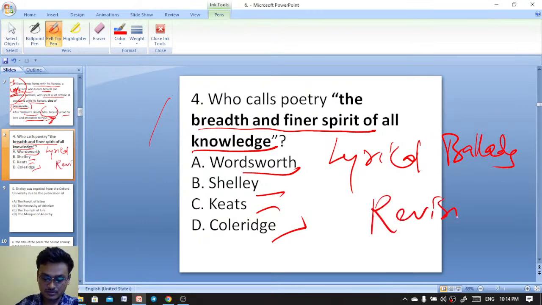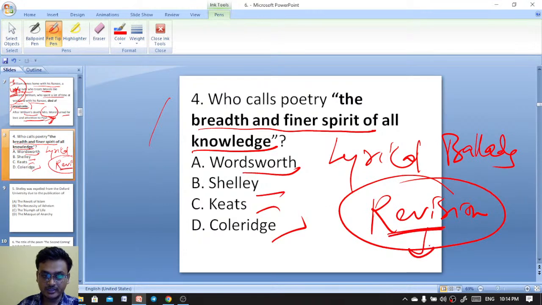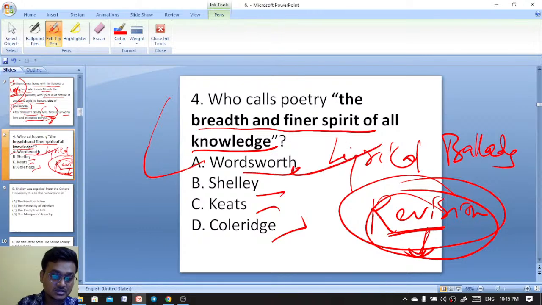Revision. Revise what you are reading and what you are seeing. Along with reading, take out time where you can revise. These are information and facts, so you need to remember them, and only by doing revision can you do that. So revision is the key. Wordsworth, in Lyrical Ballads actually.